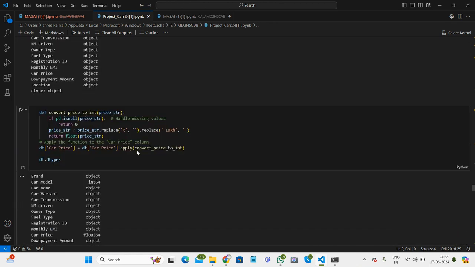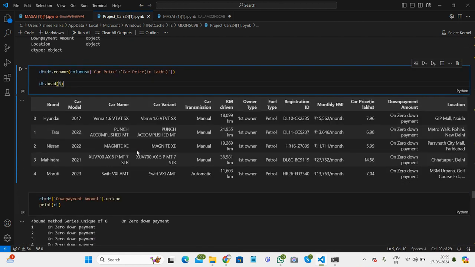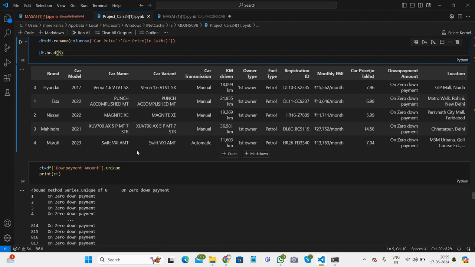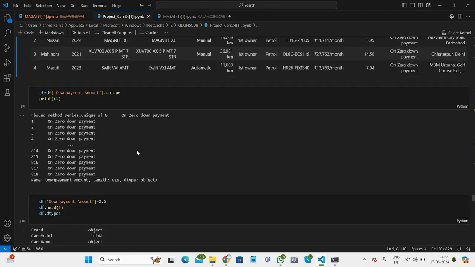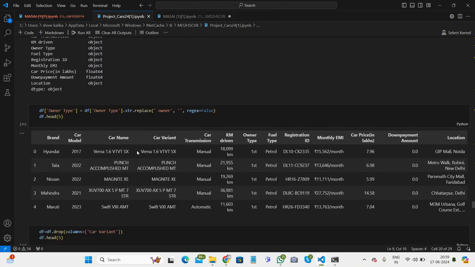The same process is followed for car price, and also for down payment amount. After doing the same function for down payment, we use owner type. In the owner type, it shows values like first owner, but we want only first, second, third. For that we just replace owner with a blank space.